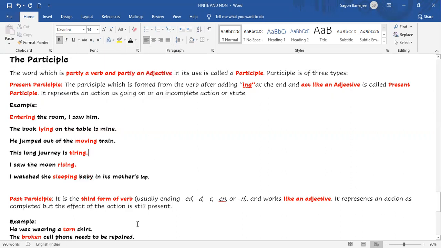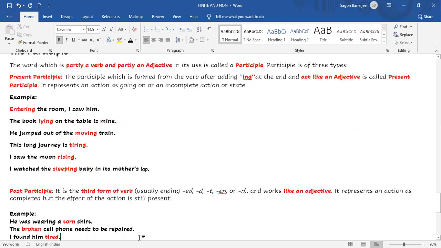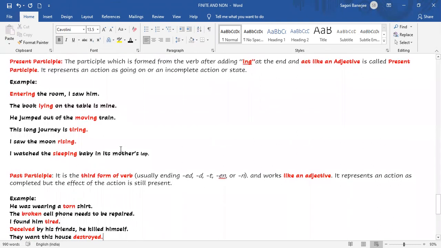Now coming to past participle. What is past participle? Past participle is the third form of verb. Verbs have three forms: present form, past form, and past participle form, or third form. So past participle is the third form, like go, went, gone. Gone is the third form.